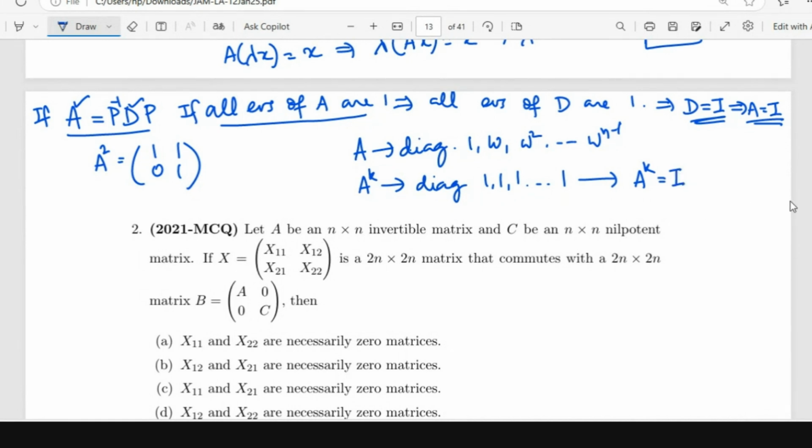Ma'am, instead of using diagonalizability, we can just look at the characteristic polynomial. Since we have n distinct roots, the characteristic polynomial is just the product of all those factors, and that will be x power n minus 1. So A has to satisfy it. So A power n is equal to identity. Here we have taken k to be n, so yes, it works fine.